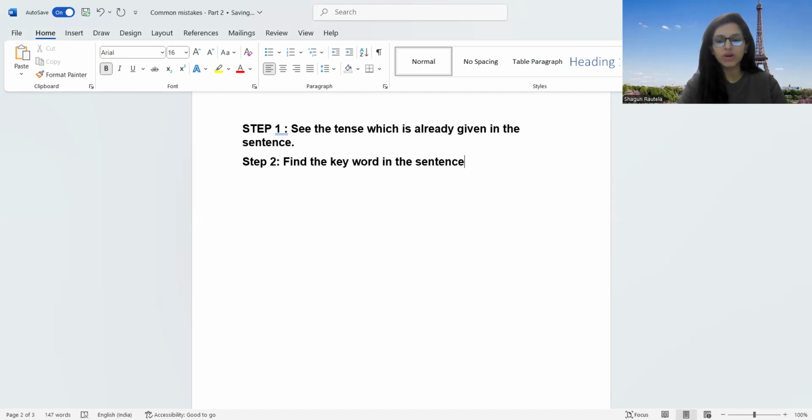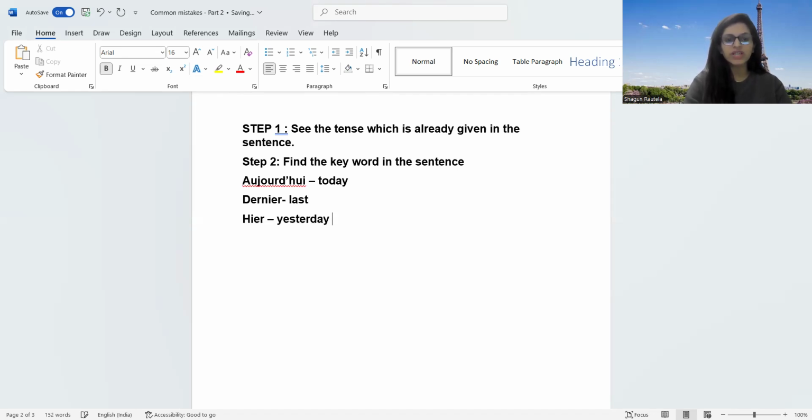What is this keyword? Keywords like aujourd'hui, which is today, dernier, which is last, hier, which is yesterday. So I'm taking some of the keywords. Demain, which is tomorrow, prochain, which is next. Dans plus time, short duration. Dans plus short duration.